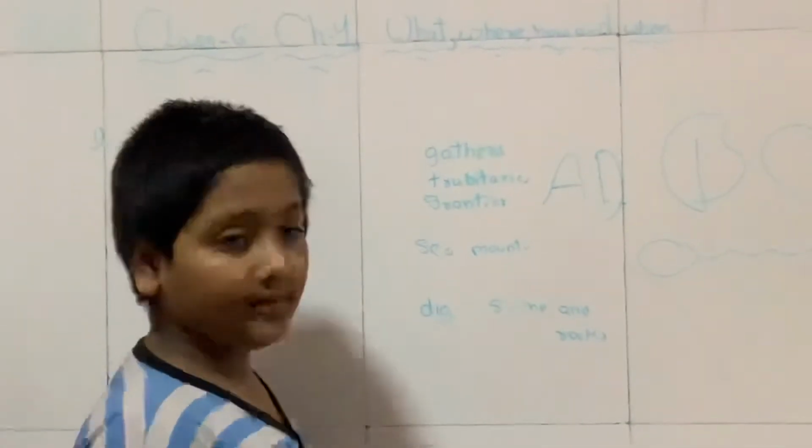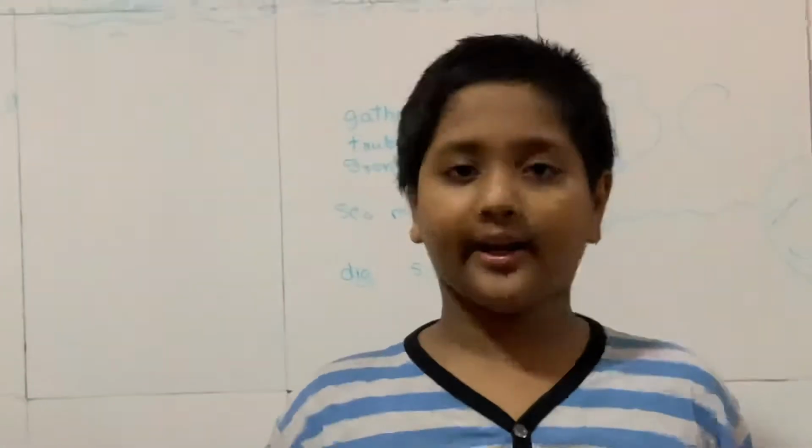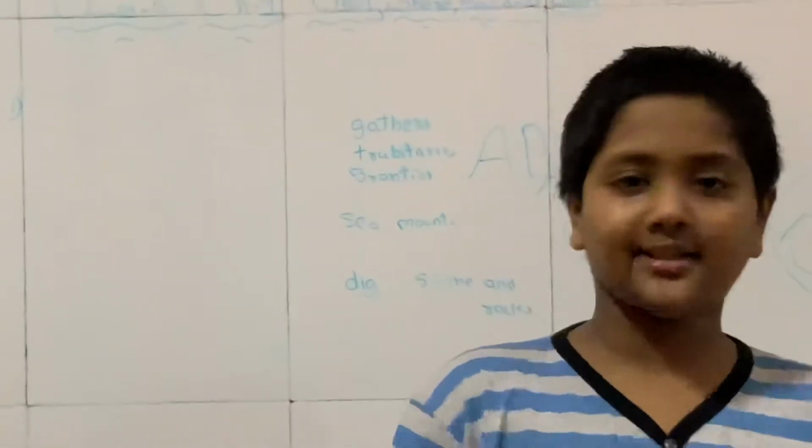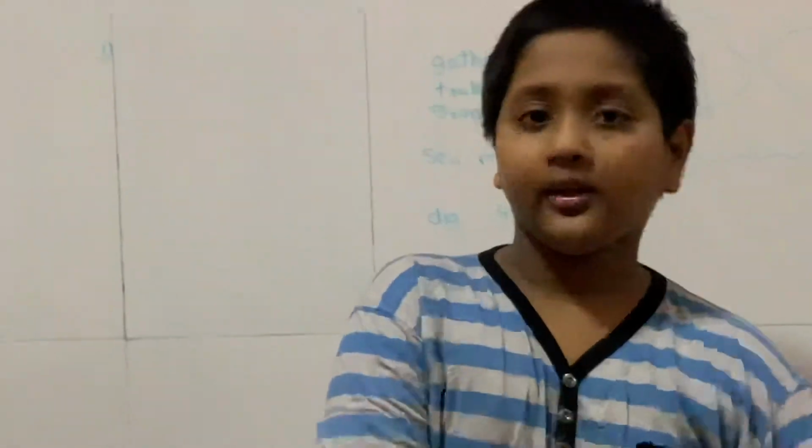Write a note on Magadha. I will give three points. Beside the river Ganga, there were villages and towns, and they were called Magadha. Next, they set up a large kingdom, and their rulers were very powerful. So these are the three points on Magadha.